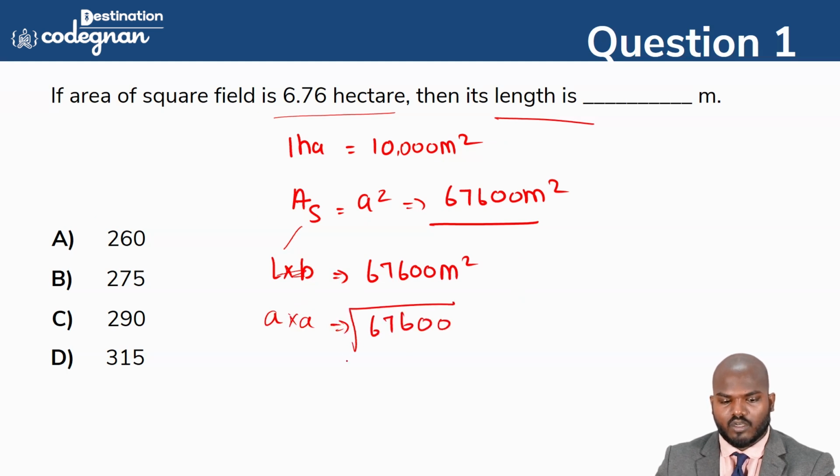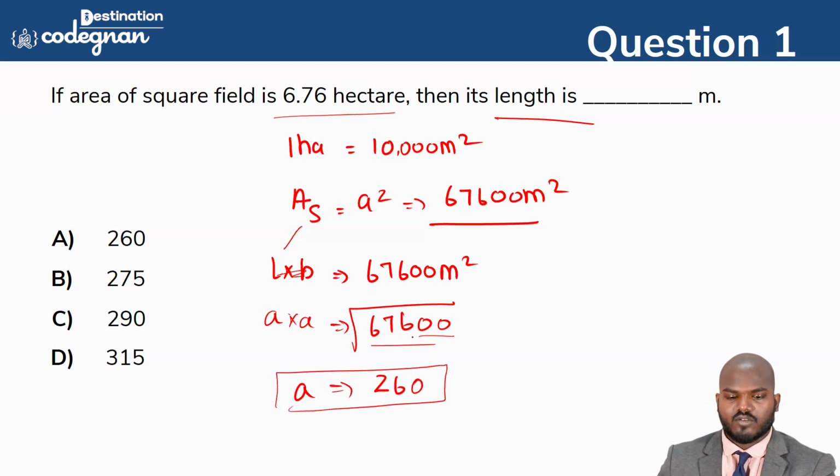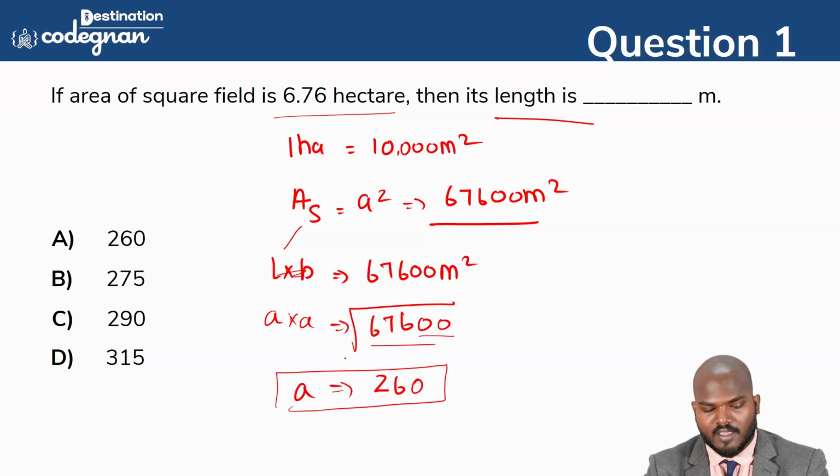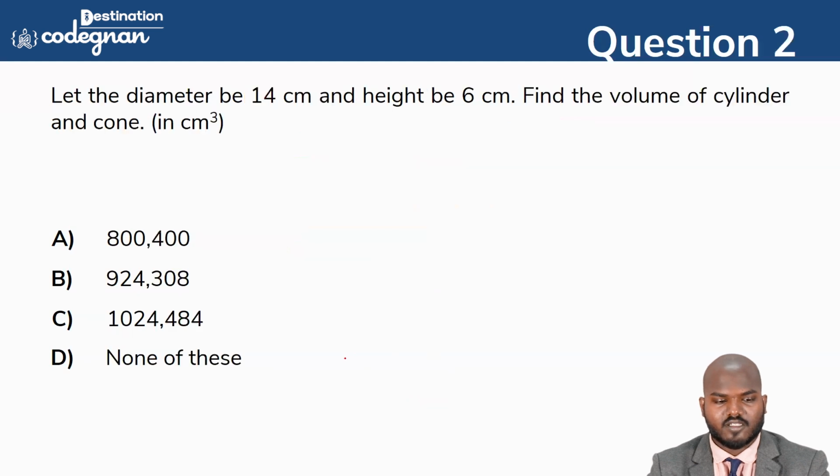If you take the square root, guys, we can get the value of the side. 676 is nothing but the square root of 26 squared, and next 100. We can take that. What would be the value that will come? Anyone having an idea? That is 0. So 260 will come. The option is the length, we can call it any one of the sides, and 260 is the correct answer of this question.